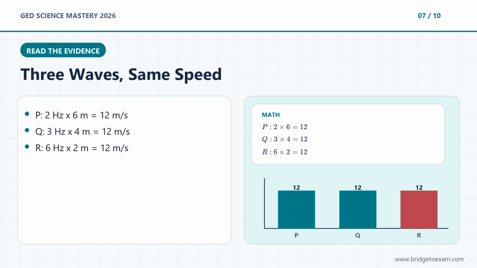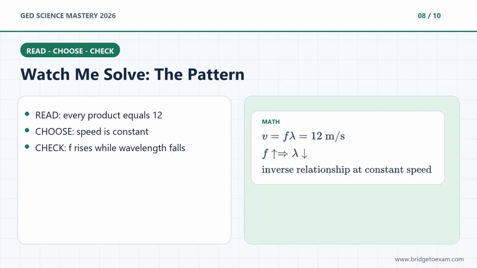Let's read a GED-style table. 3 waves travel at the same speed. Wave P has frequency 2 Hz and wavelength 6 meters. Wave Q has frequency 3 and wavelength 4. Wave R has frequency 6 and wavelength 2. Multiply frequency times wavelength. 2 times 6 is 12, 3 times 4 is 12, and 6 times 2 is 12. The product is the wave speed, so every wave is moving at 12 meters per second. What stays constant, and how are frequency and wavelength related?